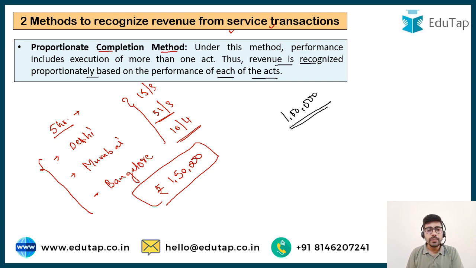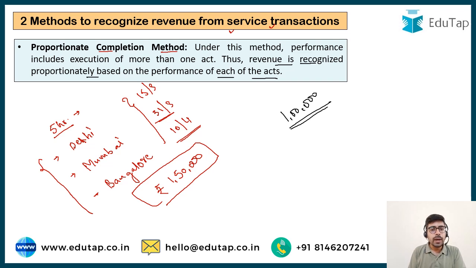I've still not done the Bangalore class, so I cannot book the revenue for it. But I can definitely book the revenue for Delhi and Mumbai because I've already taken the classes and this amount is now payable to me. I have executed my act with regard to this performance. So the proportionate revenue should be booked for the year ended 31st March.